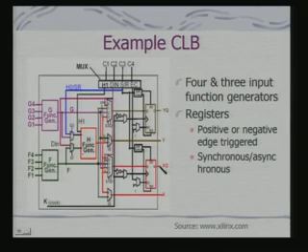Let us look at an example CLB. I had already given a simple example. Here this is an example from an actual FPGA block. These are your 4 input lookup table implementations, which can synthesize any 4 input function. This can synthesize another 4 input function, and this can synthesize a 3 input function.